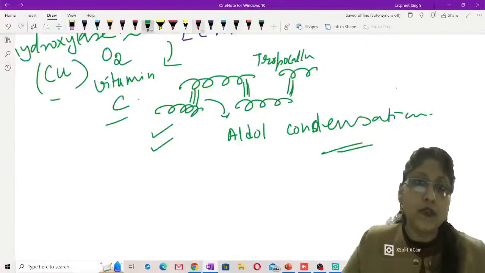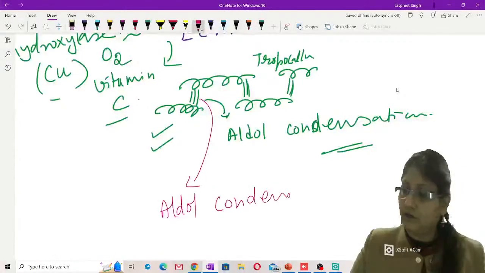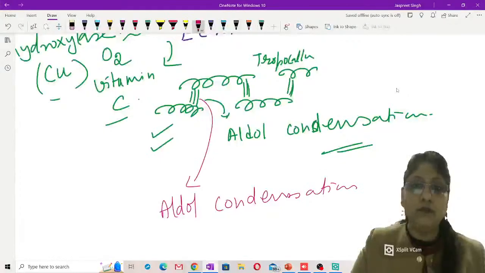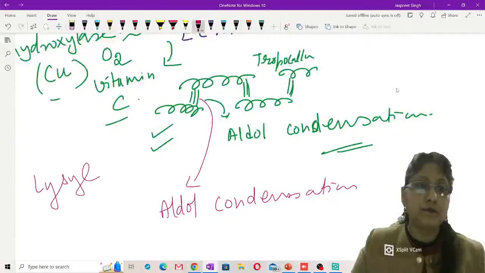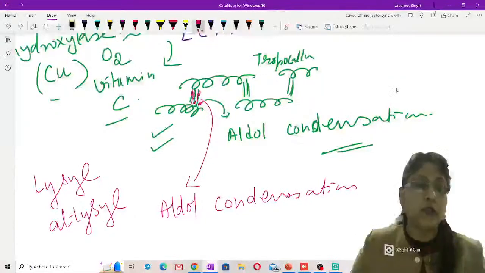And these aldol condensations are possible only when you have lysyl and L-lysyl residues, or hydroxylysyl and hydroxy L-lysyl residues on the opposite tropocollagen polypeptides. So this is all aldol condensation, which is requiring aldehyde form of lysine and aldehyde form of hydroxylysyl.